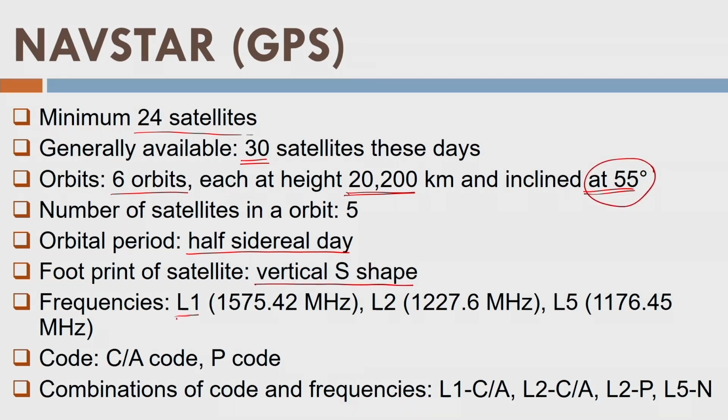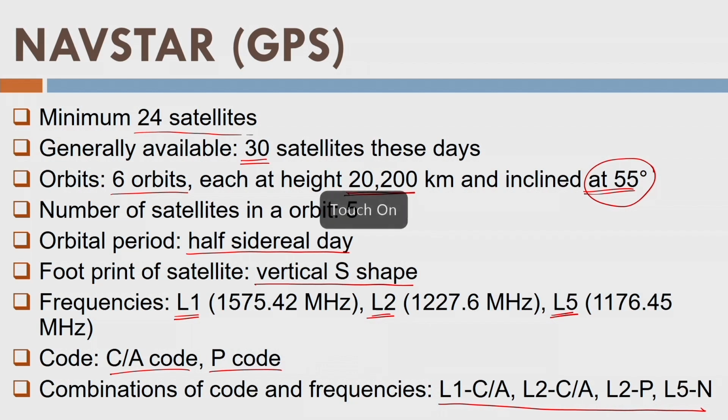Then we have the frequencies L1, L2. Well, these two were already discussed in the basic surveying course. Then we have L5, one more frequency now for civilian use. They have these codes, the CA code, the P code, and then we have different combinations of the codes and the frequencies which are available for the receiver to receive.